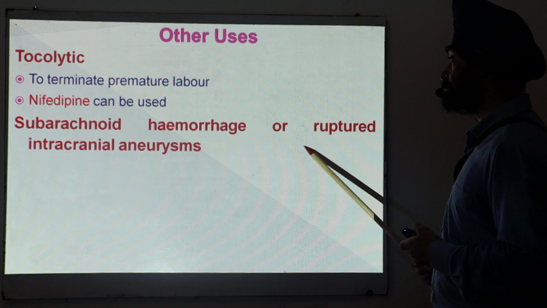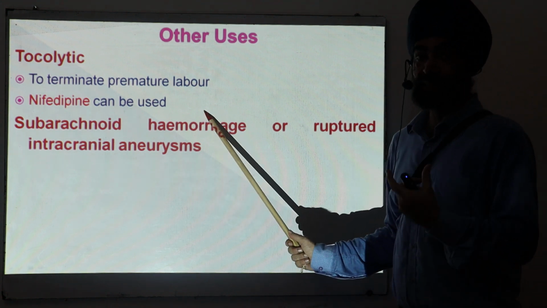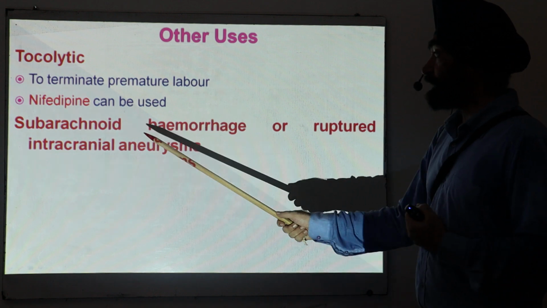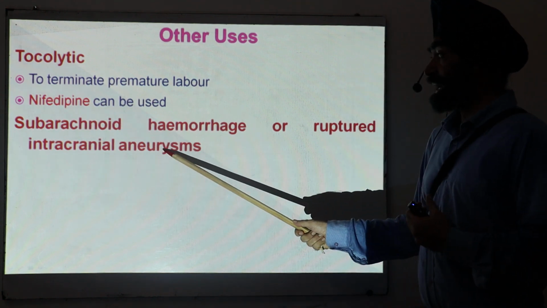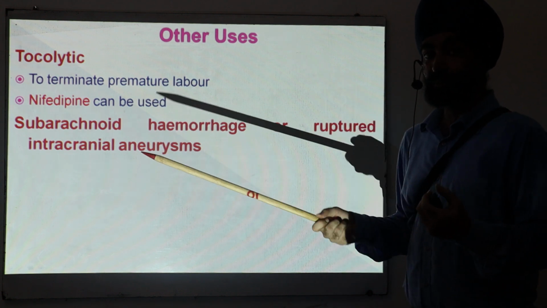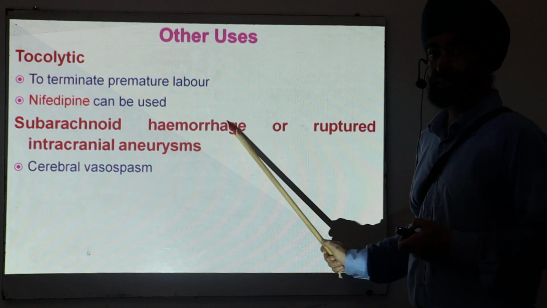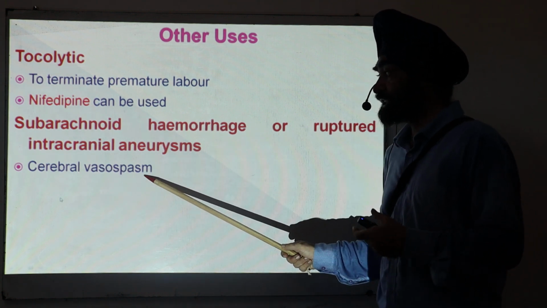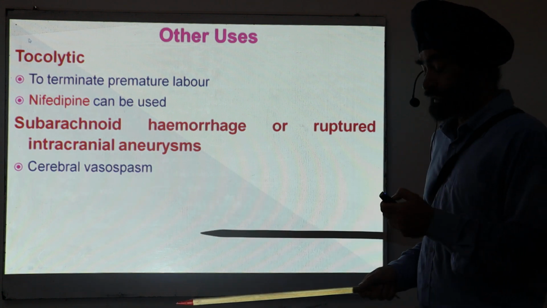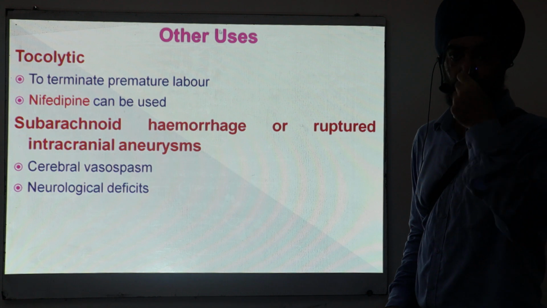subarachnoid hemorrhage or ruptured intracranial aneurysm. What does it mean? There is some hemorrhage in the brain, either in the subarachnoid region, or there is some aneurysm and that aneurysm has ruptured. If any kind of hemorrhage has taken place, there is a cerebral vasospasm, contraction of the arteries of the brain. So that will lead to neurological deficits, neurological problems.